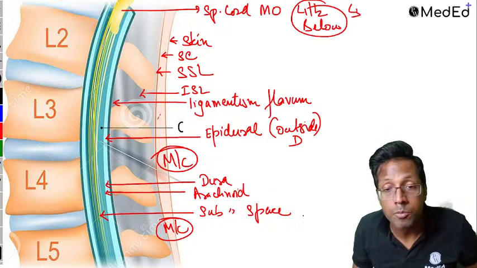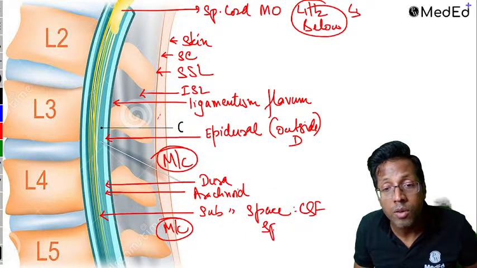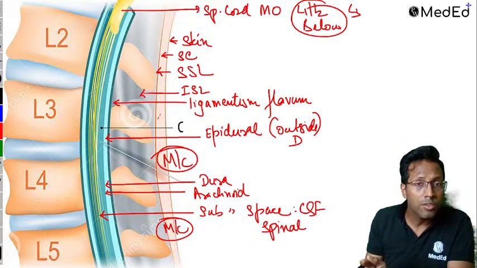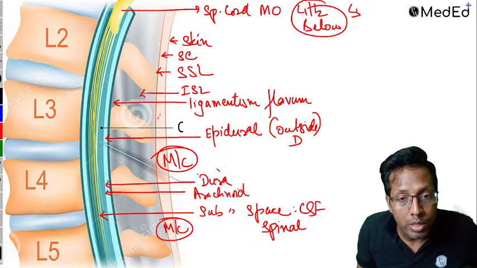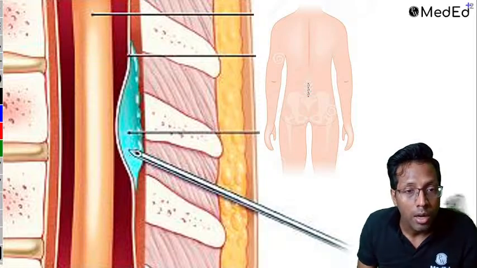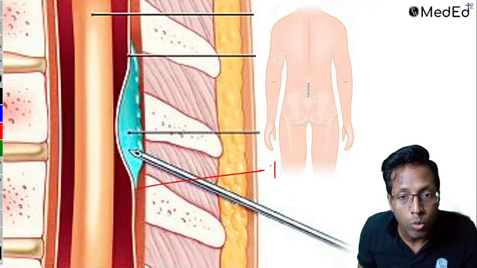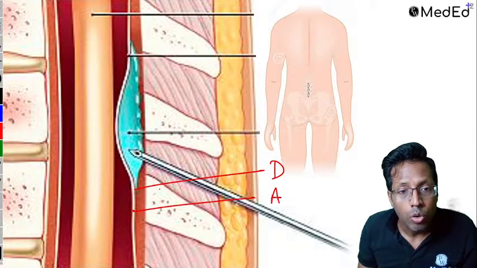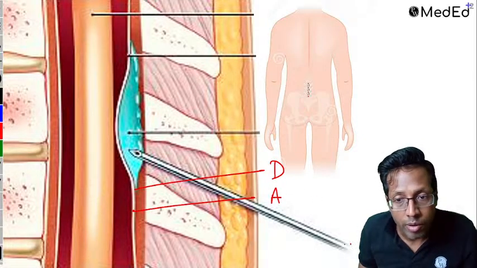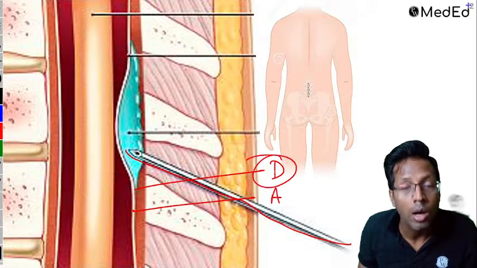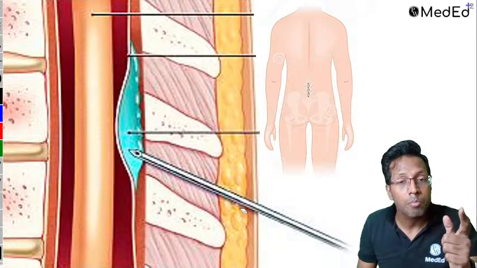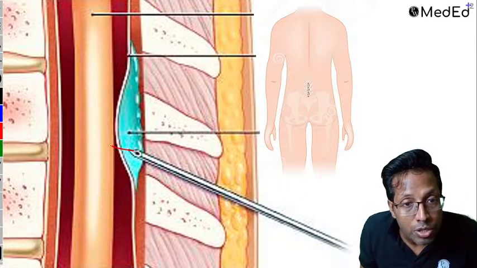So remember, the subarachnoid space contains the CSF, and this is where you give the spinal anesthesia. Spinal is more inside, and you are going to puncture the dura. Epidural was outside. In epidural, the needle is thick and curved, and I pass a catheter inside, but I have not punctured the dura. Dura and arachnoid are meninges. But when I give spinal anesthesia, I am going to puncture the dura.